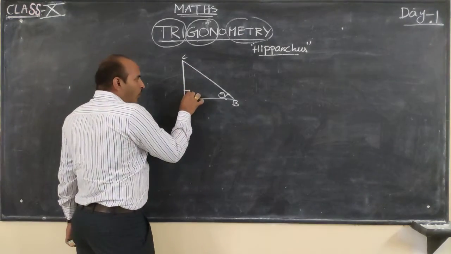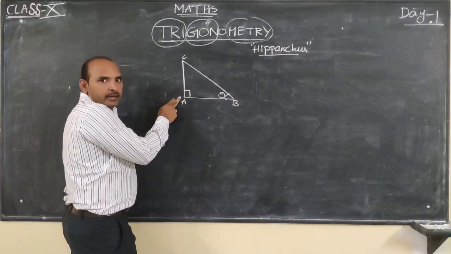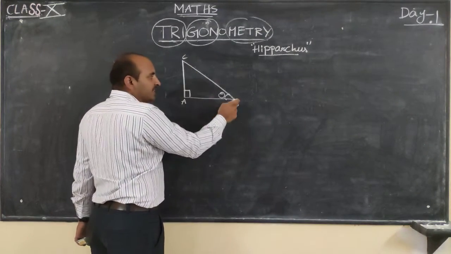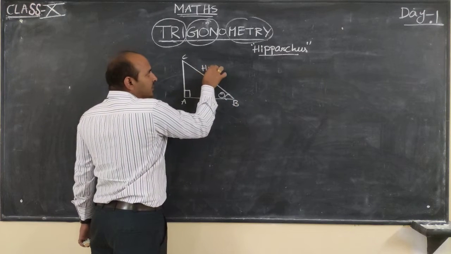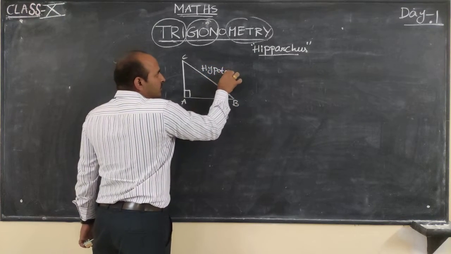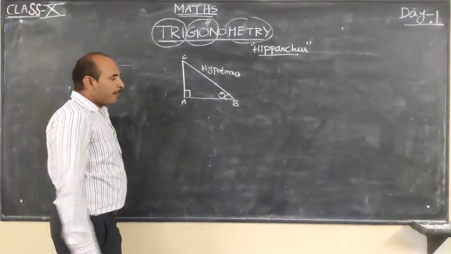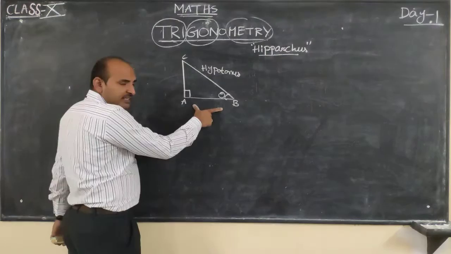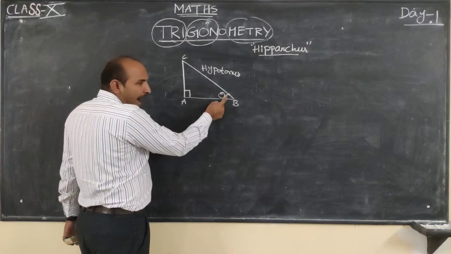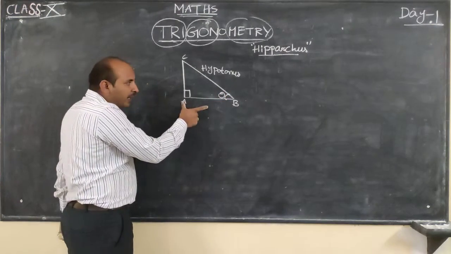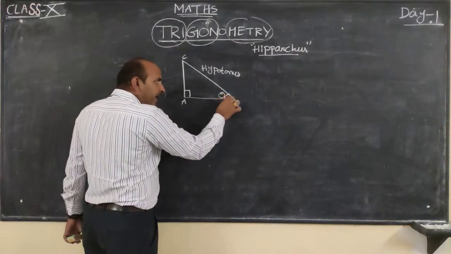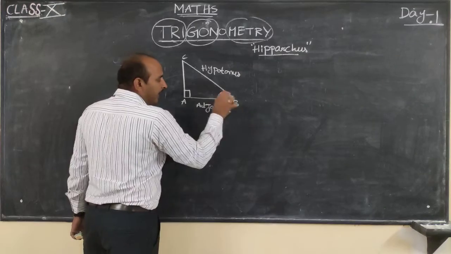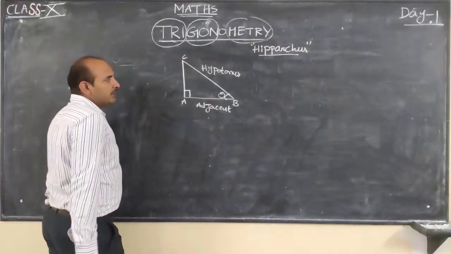So now the angle that is exactly 90 degrees is opposite to side BC, which is the hypotenuse. The base is the side adjacent to the angle theta.